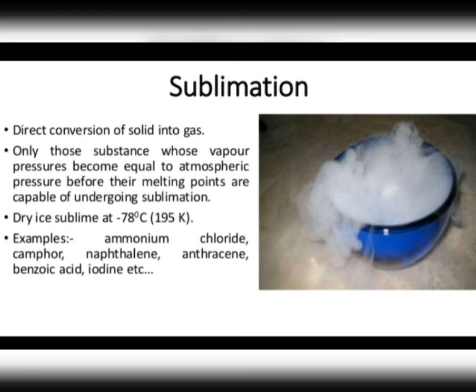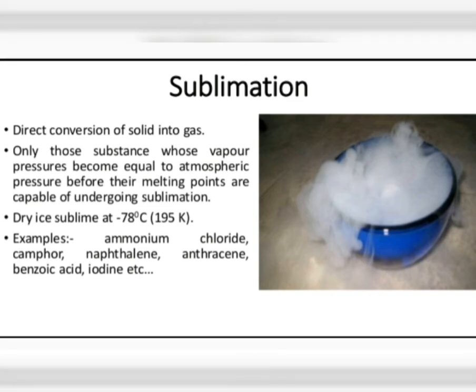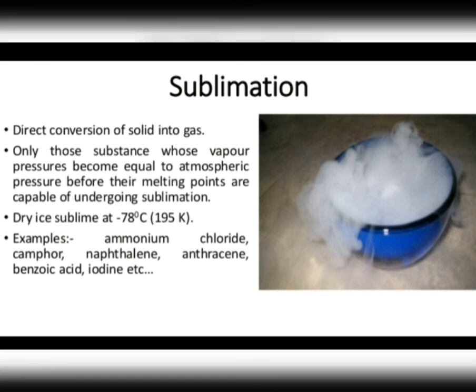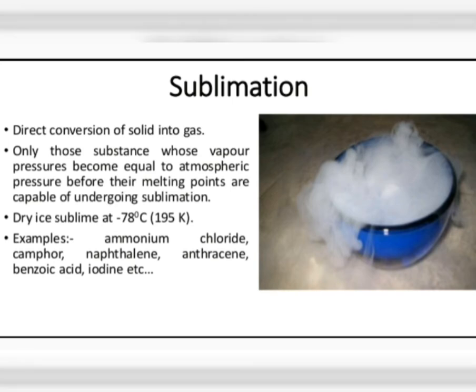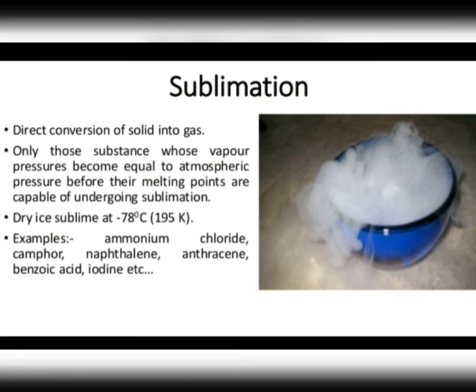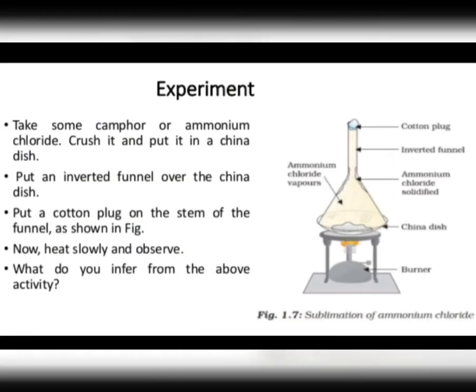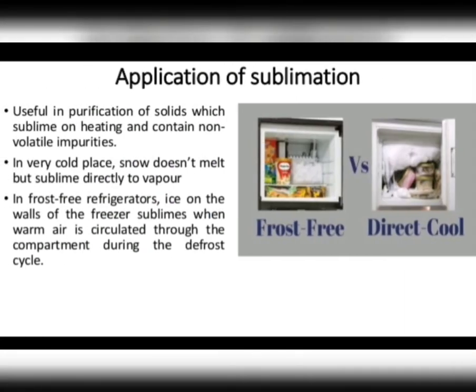Okay, and in many households we use small naphthalene balls that are kept in stored woolen and silk clothes to protect the clothes from attack of moths and other insects. And it is noticed that these naphthalene balls disappear with time without leaving behind any residue. How? Where do the naphthalene balls go? So basically naphthalene balls undergo sublimation, and they keep on forming naphthalene vapors slowly, which disappear into the air. So we have a lot of applications of sublimation.